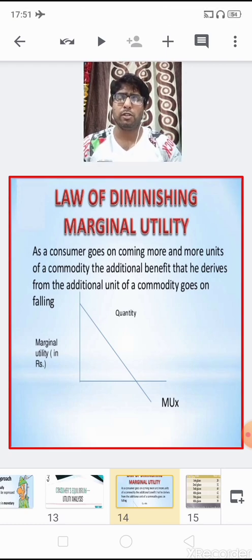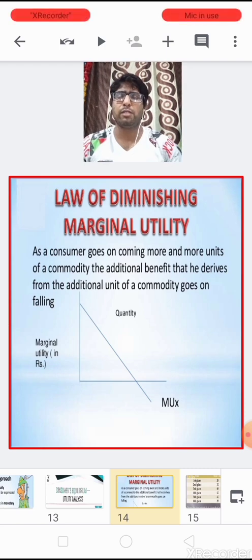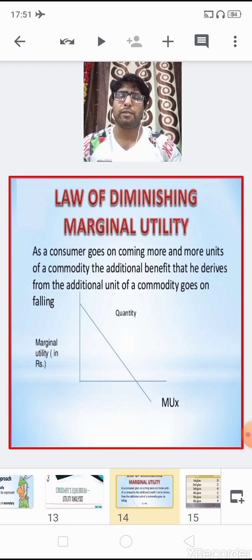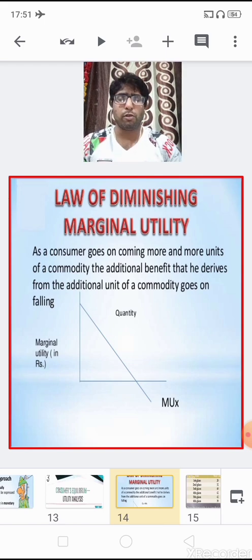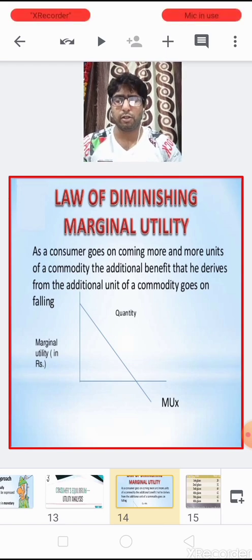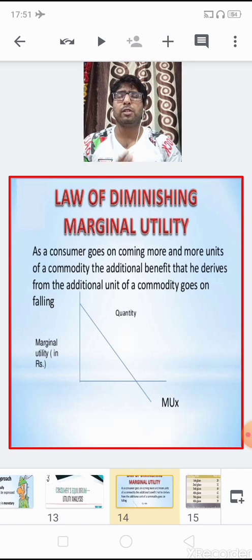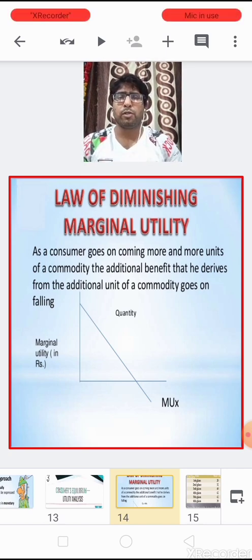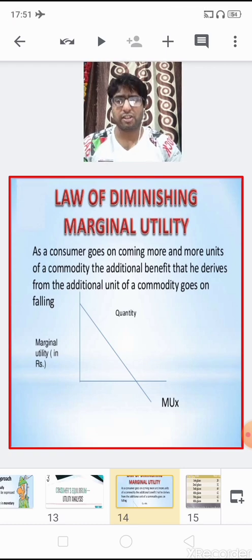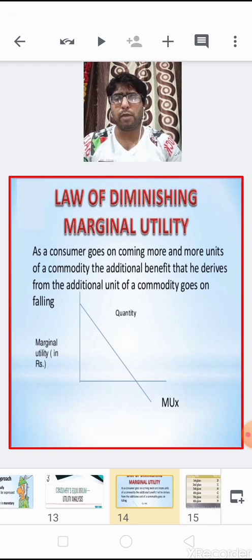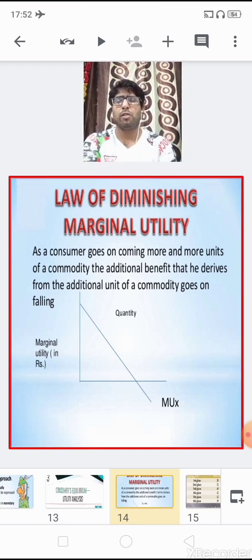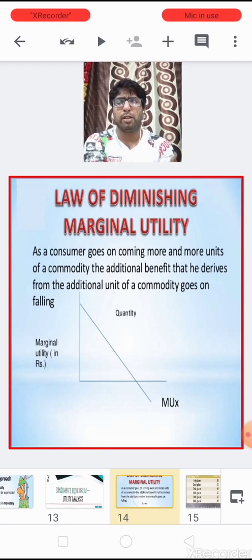Once his satisfaction is maximized, and the next unit of the commodity would give him dissatisfaction, he does not want to consume the next unit. He stops, or ends his consumption up to that particular unit. So a consumer, as I just said, is a rational being. He would not like to go beyond the zero level of marginal utility. So this is called the law of diminishing marginal utility.